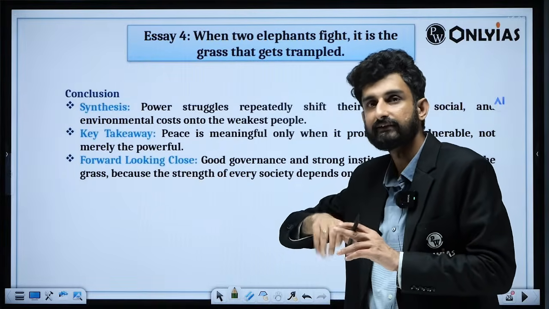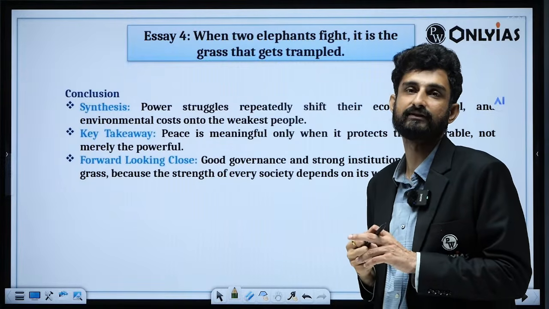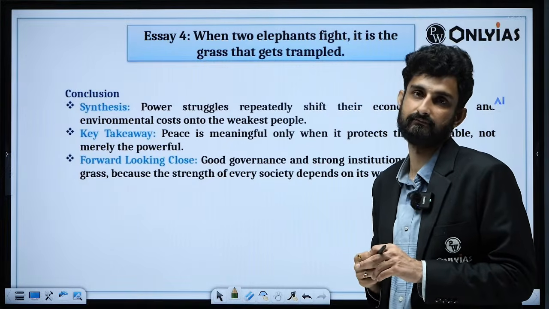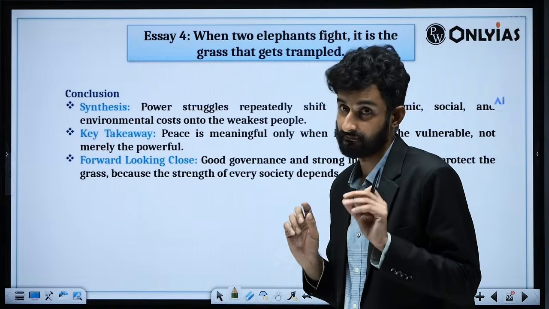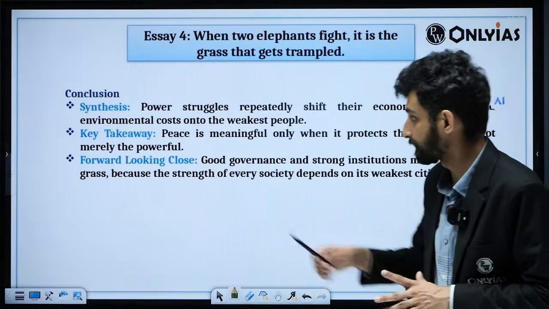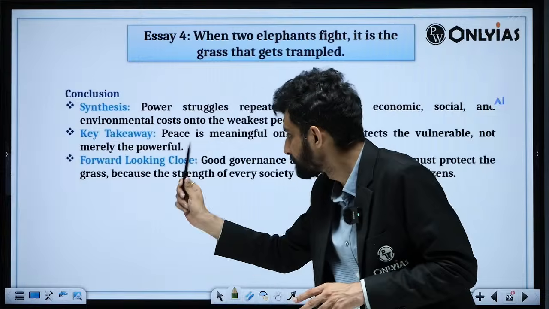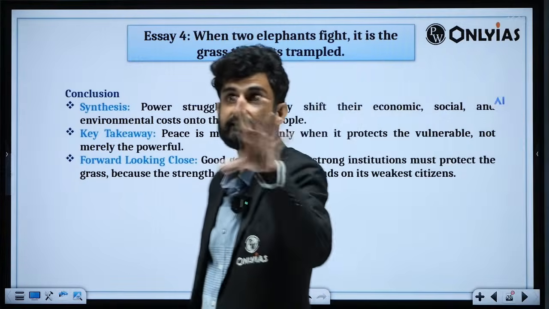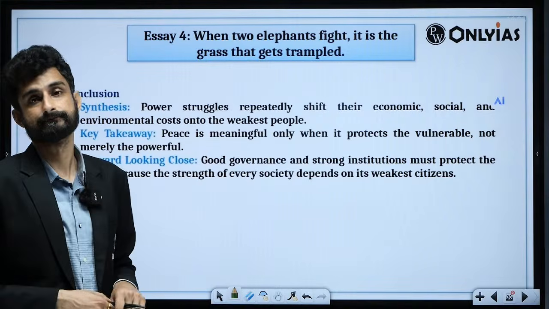And therefore, we are also giving a solution to that particular situation. It should not be the rule of nature that when two elephants fight, the grass will always be trampled. The grass might also lead to development of some thorns, metaphorically speaking. Forward looking close: good governance and strong institutions must protect the grass, because the strength of every society depends on how it treats its weakest section of society.